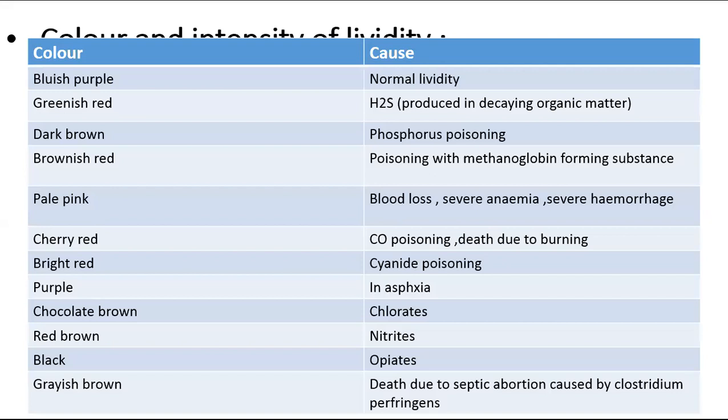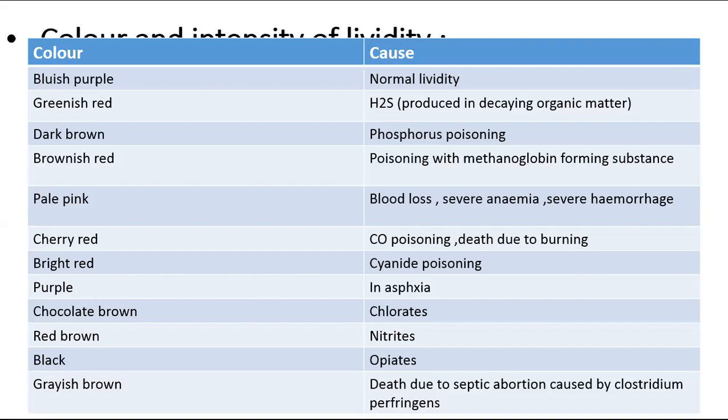Brownish red shows in poisoning with methemoglobin-forming substances. Pale pink is produced in blood loss, severe anemia, severe hemorrhage. Cherry red is produced in carbon monoxide poisoning and death due to burning. Bright red is produced in cyanide poisoning, while purple is produced in asphyxia.